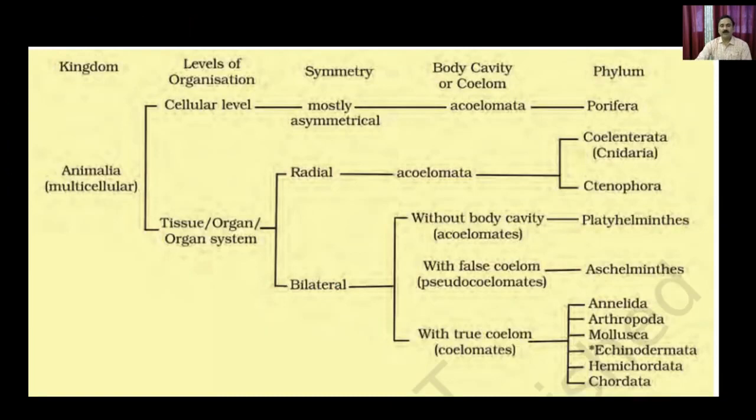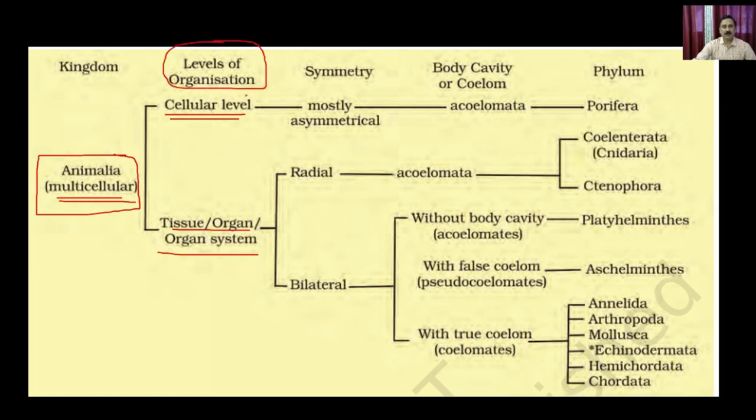So this is all about the different criteria you can use to classify animals. What you can see here is that it is very complicated. For example, in the case of animals, which are multicellular organisms, the level of organization could be cellular, tissue, or organ system. So first you divide the animals into groups based on the level of organization. Now within the cellular level, you can have symmetry, so it could be asymmetrical or symmetrical.